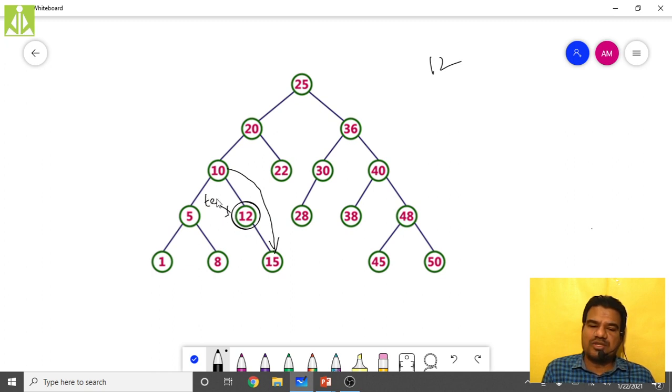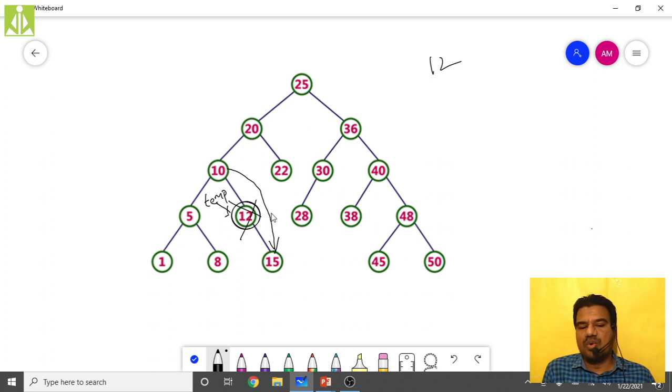Take a temporary pointer over here, because when you perform the search operation, automatically the temporary pointer will come over here. So now what I have to do? Simply make the parent node's next, the parent node's right, point to temp's right. That's it. So a link will come from here to here. Then delete this temp. After deletion, how will your tree become?